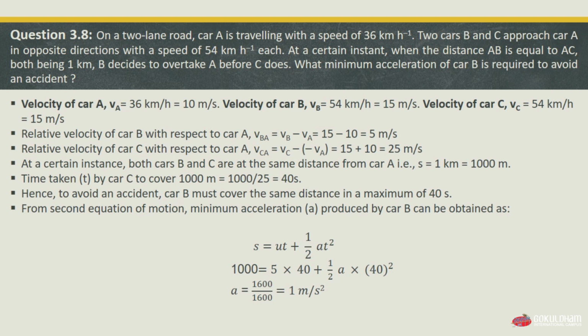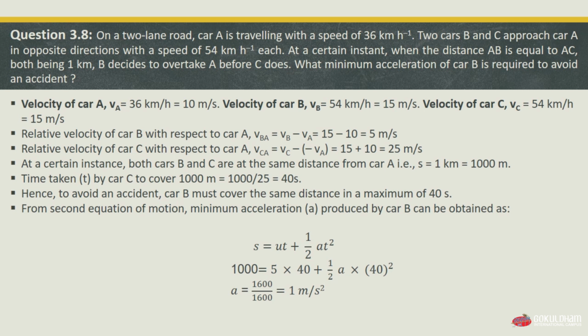The velocity of car A, say VA, is equal to 36 km per hour, which is equal to 10 meter per second. And the velocity of car B is 54 km per hour, which is equal to 15 meter per second. And the same for car C is also 54 km per hour, which is equal to 15 meter per second. So the velocity of car A is 10 meter per second, of car B is 15 meter per second, and of car C is also 15 meter per second.